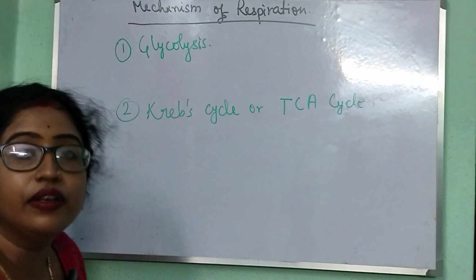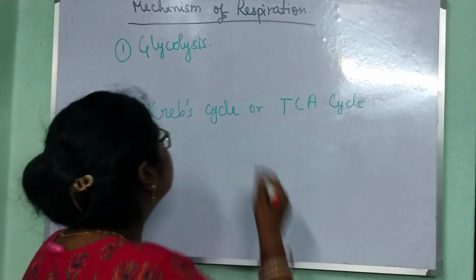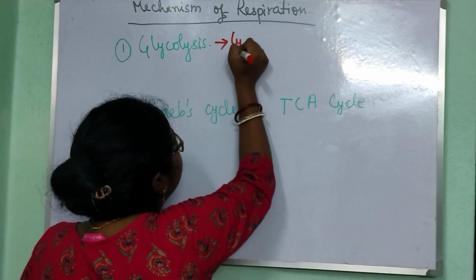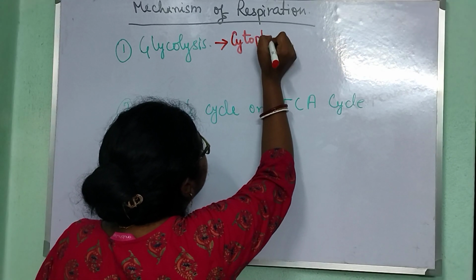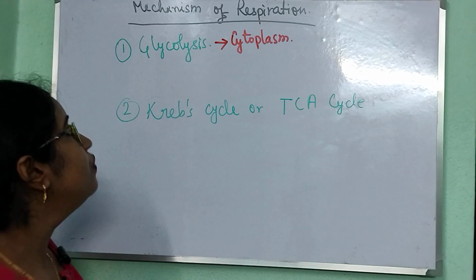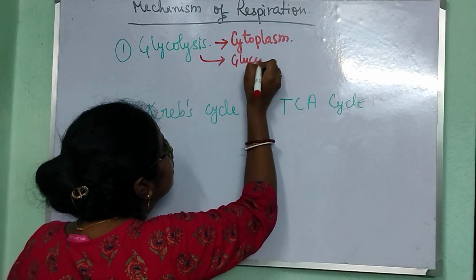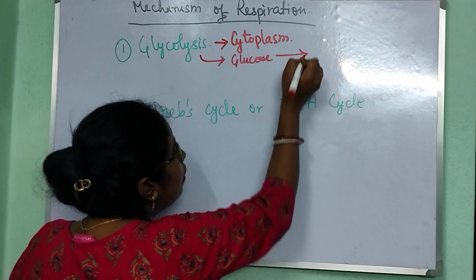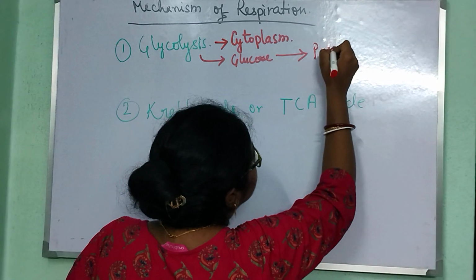So, the glycolysis process actually occurs in the cytoplasm area of the cell, and in the cytoplasm, firstly, glucose is transformed into pyruvic acid.